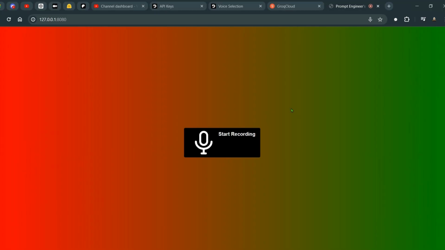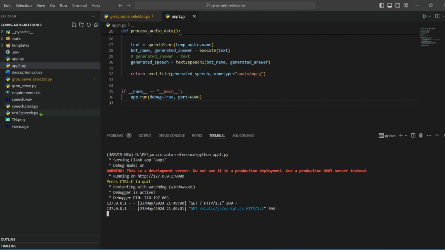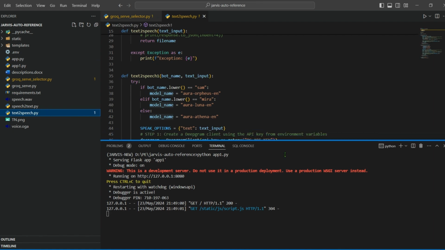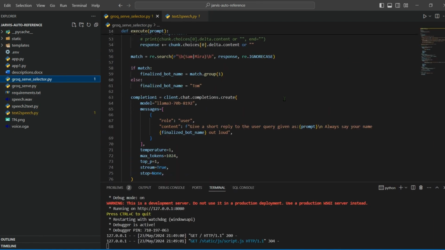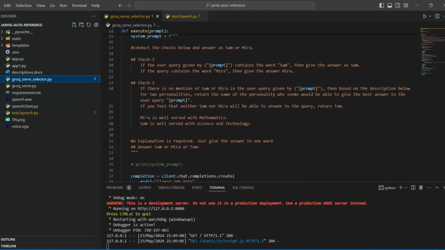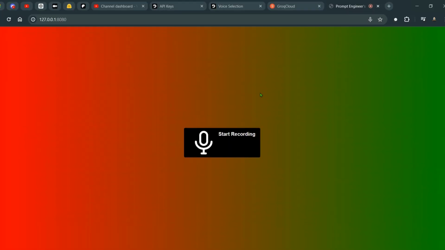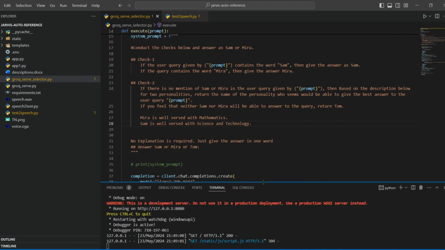What I'm going to show you now is that if we head over to the text to speech, we are at the Groq serve selector. We have seen that here I have allocated Mira's voice with mathematics. Mira is well versed with mathematics, and Sam is well versed with science and technology. But what if I want Sam to answer about mathematics? I can do that. For example, why not Sam answers what is 2 plus 3? And let's see the output here.